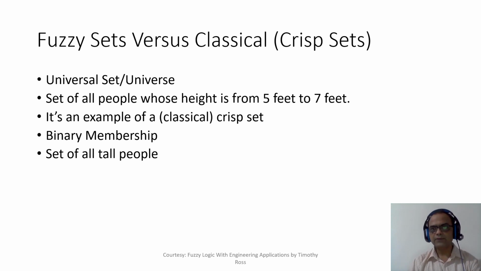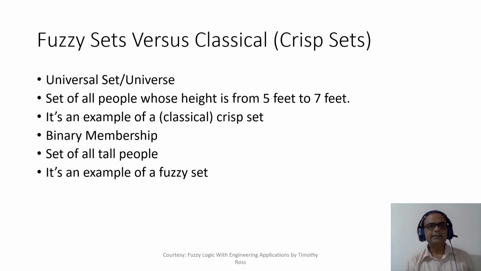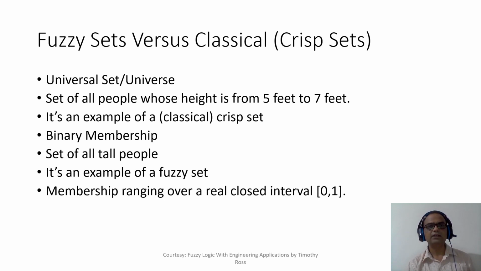In fact, I can give you an example. In East Africa, there are two regions, Rwanda and Burundi, where a person whose height is 6 feet is considered a small person, right? Their average height happens to be 7 feet. So the definition of tall differs from person to person or region to region. So you see, tall is a fuzzy term. So it is an example of a fuzzy set. We'll see several examples of fuzzy sets, don't worry. What happens is that the membership value is in the real closed interval 0 to 1.